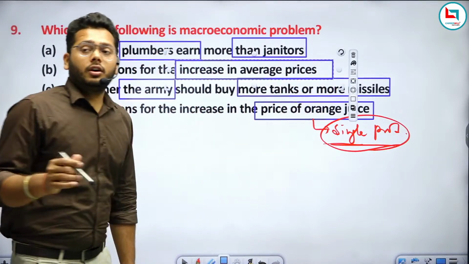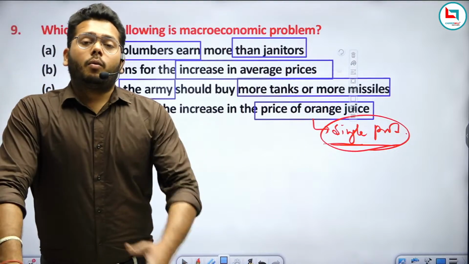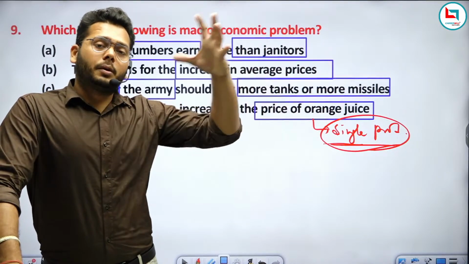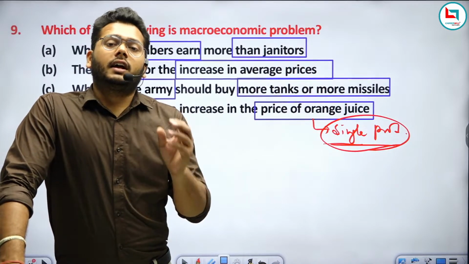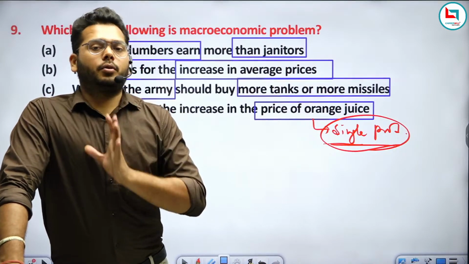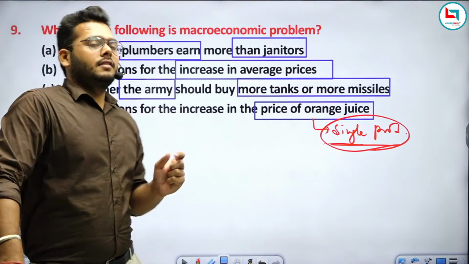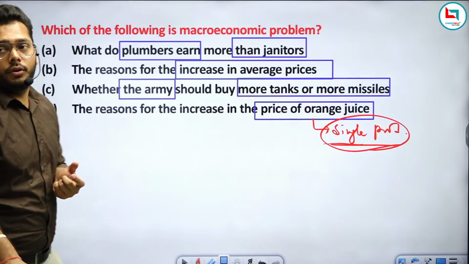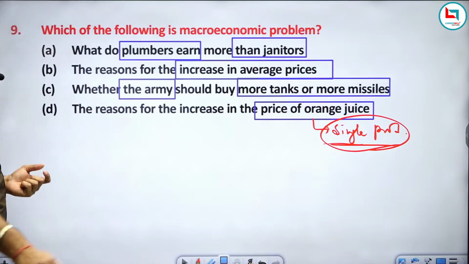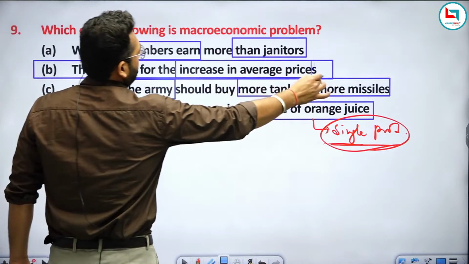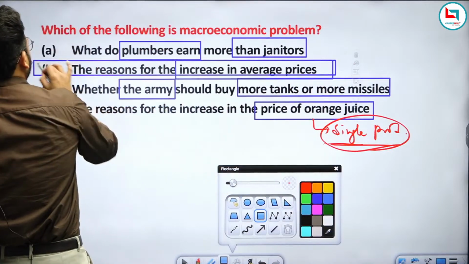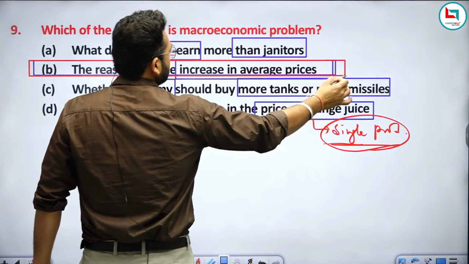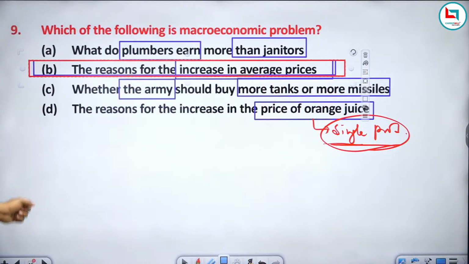Average prices means what? All the products that you are producing in your country, and you are finding the average price of a product. So this we can include in macroeconomics. So this will be your right answer. Clear? This will be your right answer.